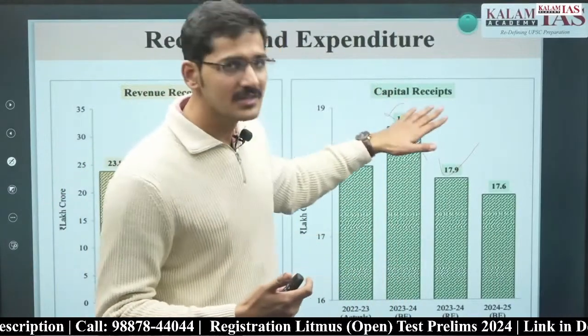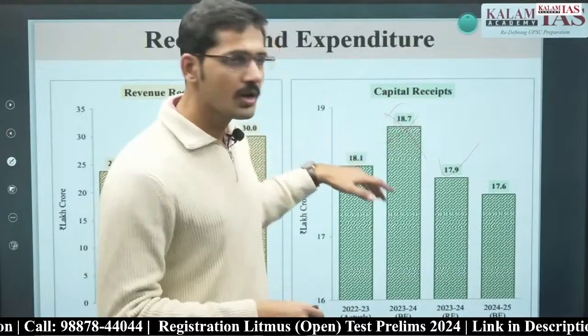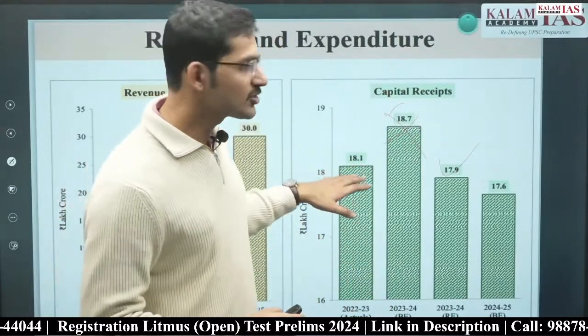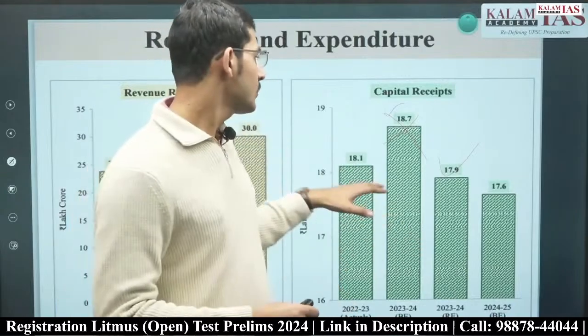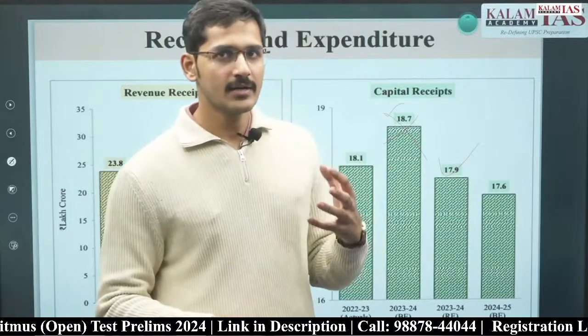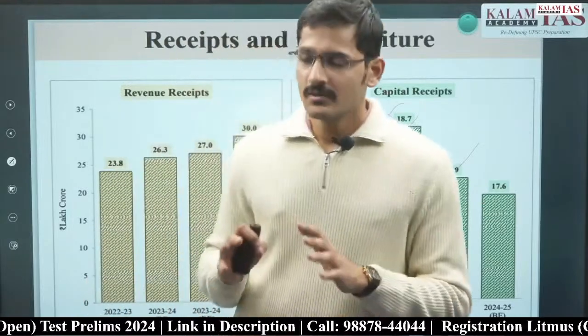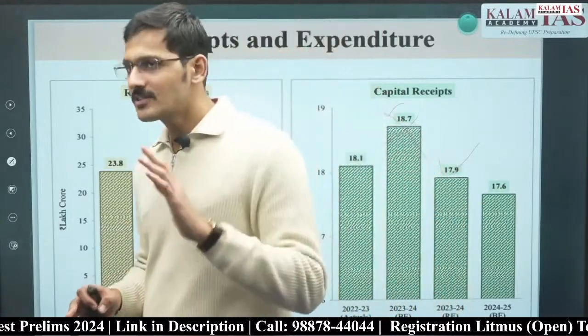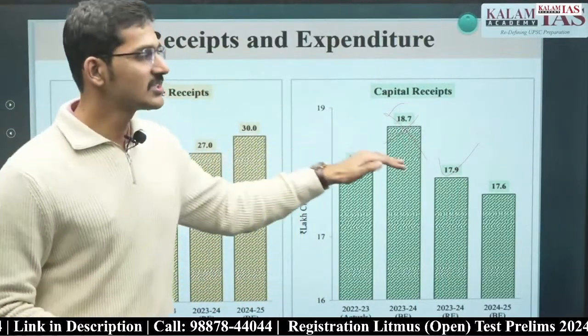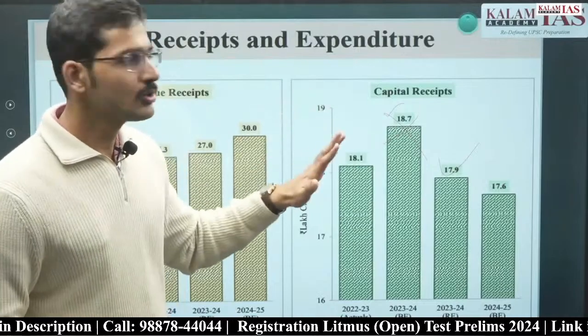Second is capital receipts. Capital receipts are what we get by selling assets or by borrowing money from the market, so that is not a good thing. Now capital receipts are reducing, so that's again a good trend. So on the receipt side, we see a good trend both in revenue as well as capital account. Revenue receipts are increasing, capital receipts are decreasing. You should know just the trend.